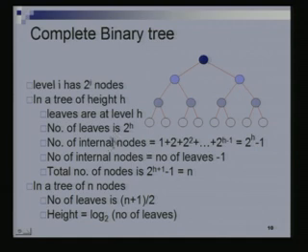Right? What is the number of internal nodes that we have? Well, at level 0 we have 1 node, level 1 we have 2 nodes, and so on. So this is the sum 1 plus 2 plus 2 squared all the way up to 2 to the h minus 1, right? Because at level h all the nodes are leaf nodes. So it's this sum, which is 2 to the h minus 1.